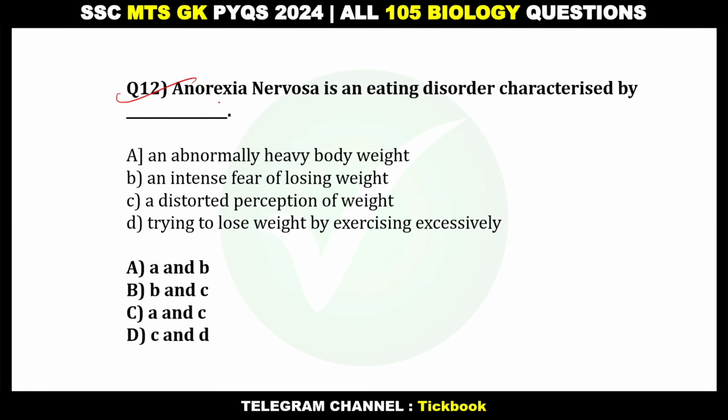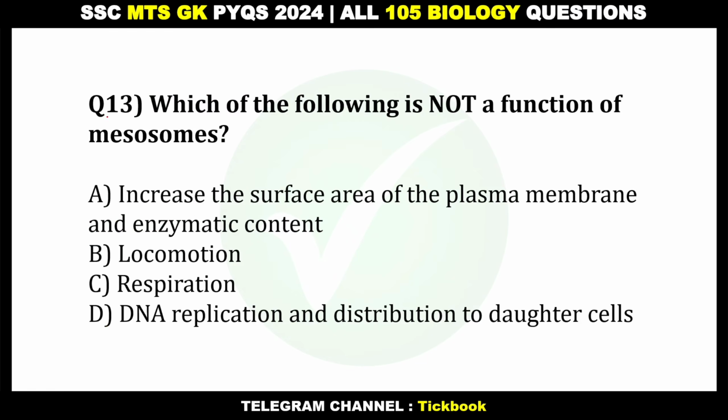12. Anorexia nervosa is an eating disorder characterized by. Option number D, C and D are distorted perception of weight, trying to lose weight by exercising excessively. 13.